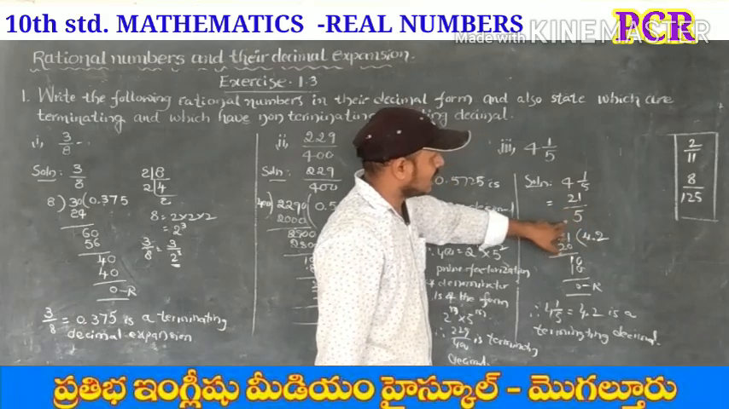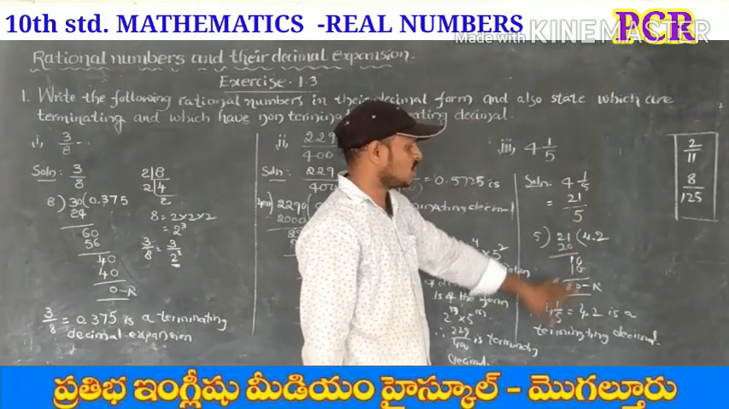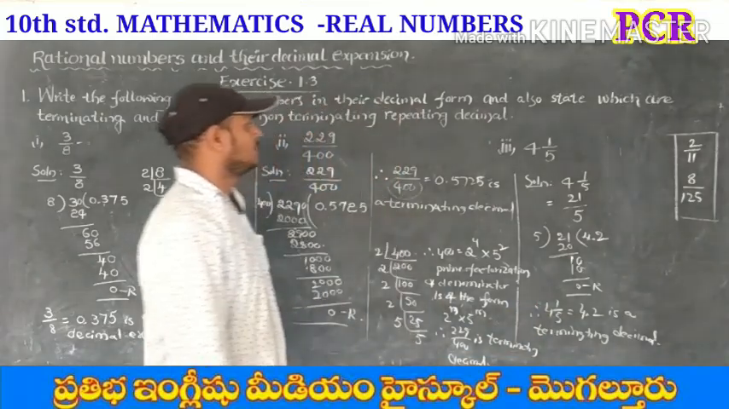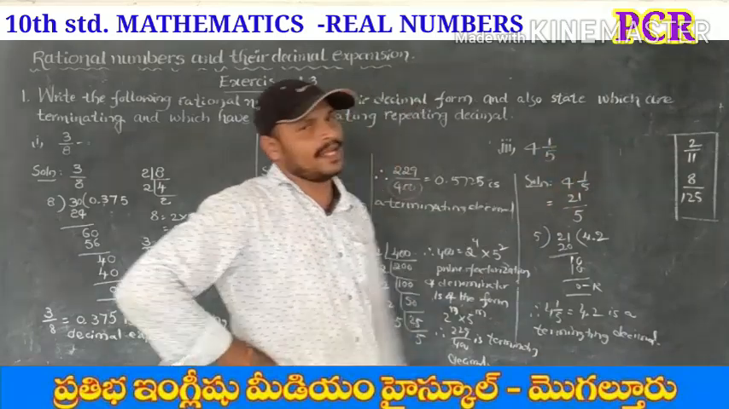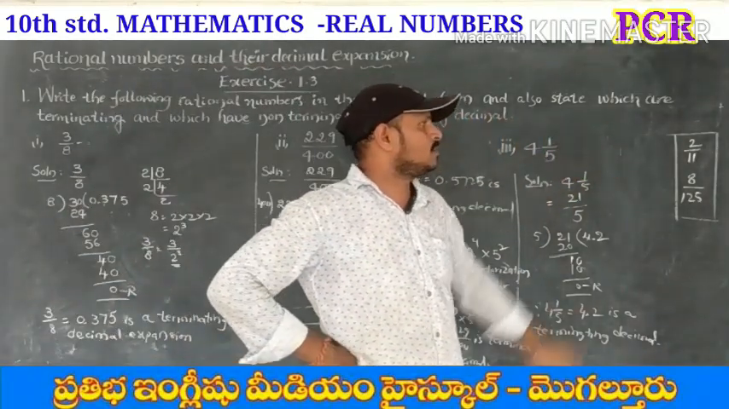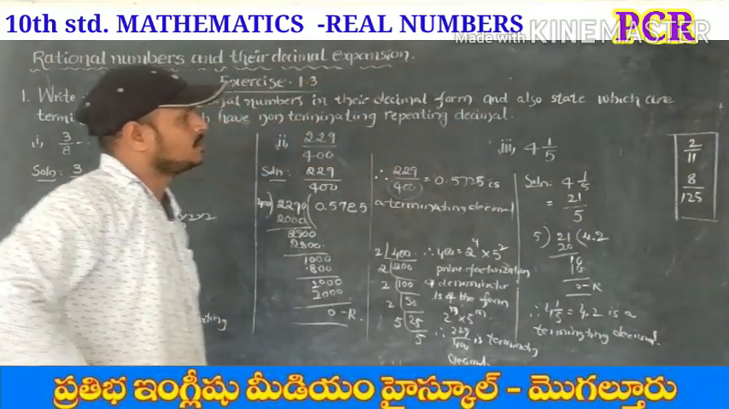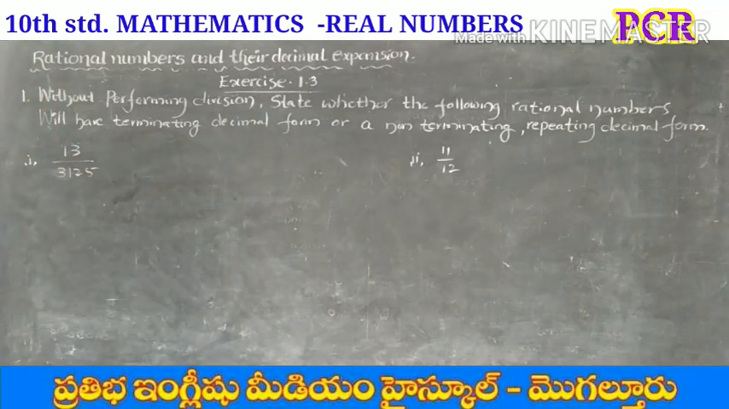And also here, the prime factorization of the denominator has 5. That's why this is a terminating decimal. So fourth and fifth problems, you can do by dividing. You can express those fractions in the form of decimal. Let's do the second model.